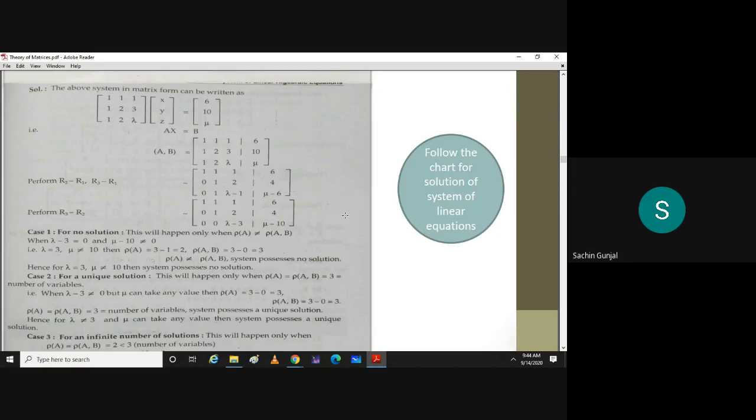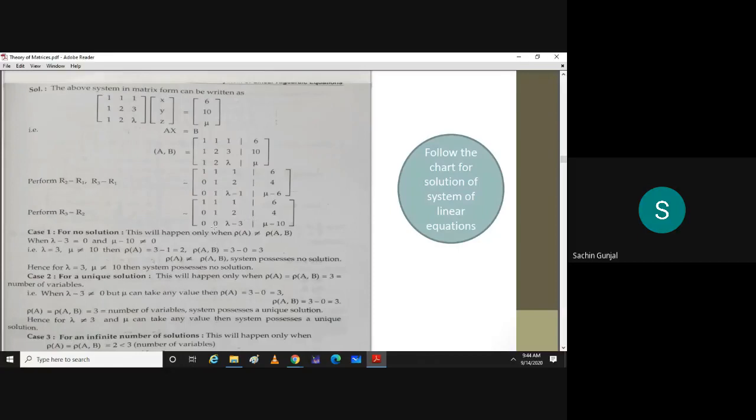When the system has no solution, the rank of A is not equal to the rank of A augmented B, right? So if lambda equals 3, what will be the rank of A? Forget about the last column. Focus on the first part, A. If lambda equals 3, the rank of A will be 2.